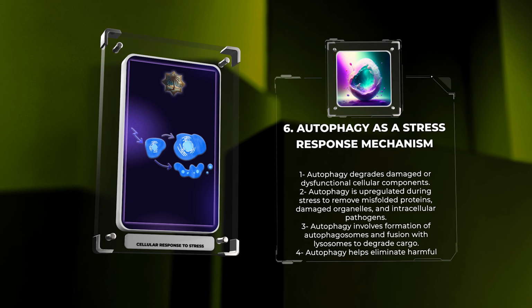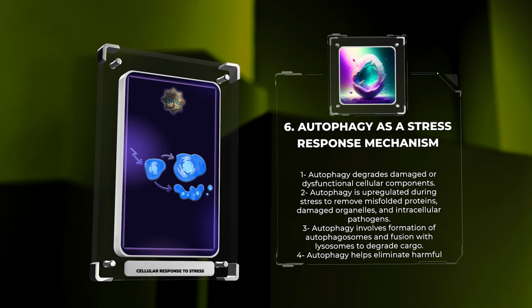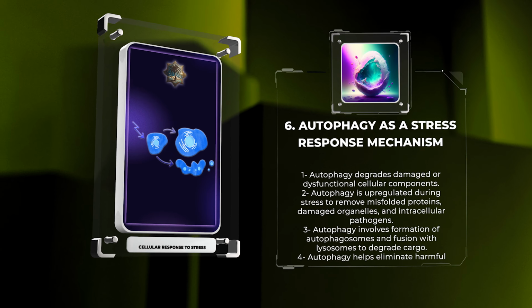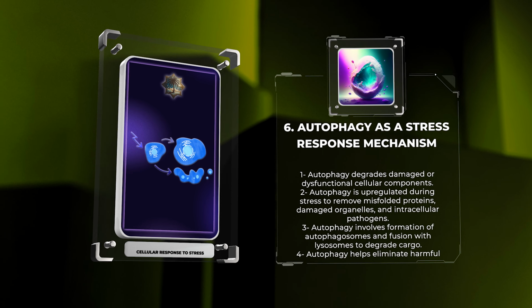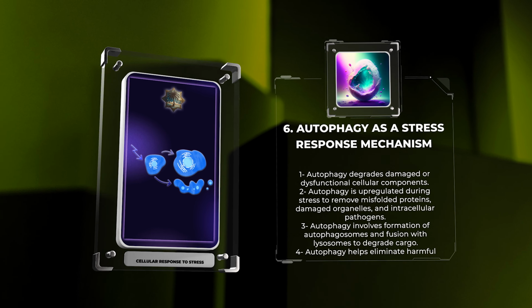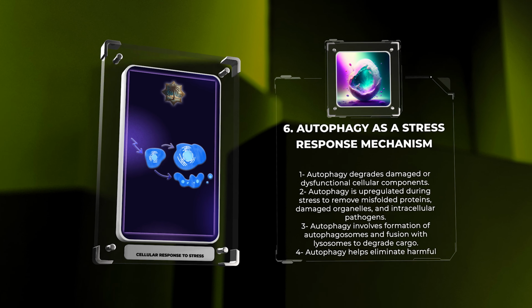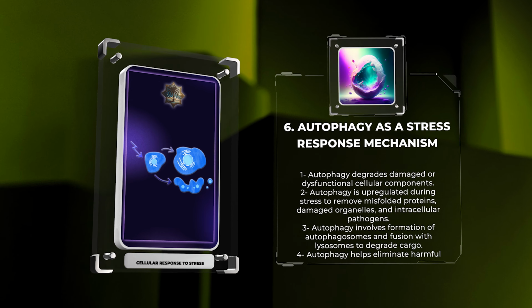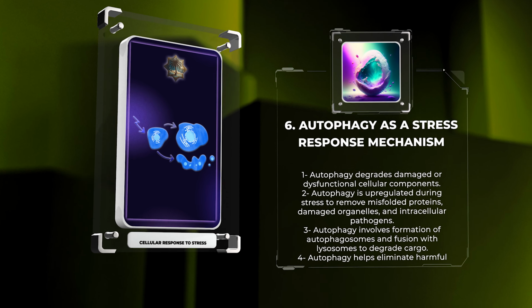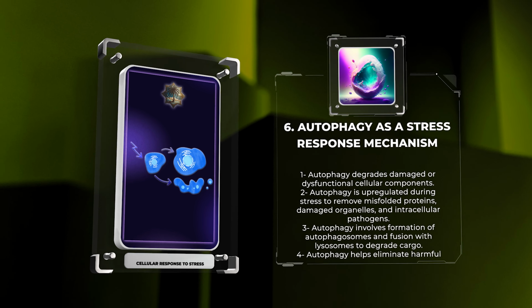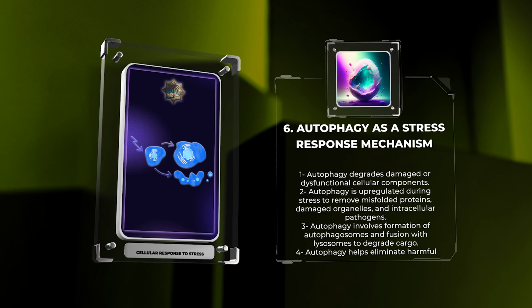The process of autophagy involves the formation of double membrane structures called autophagosomes, which engulf cellular components targeted for degradation. These autophagosomes fuse with lysosomes, forming autolysosomes, where the cargo is broken down by lysosomal enzymes. Through autophagy, cells not only eliminate potentially harmful entities but also recycle cellular components to maintain energy production and survival during stressful conditions.